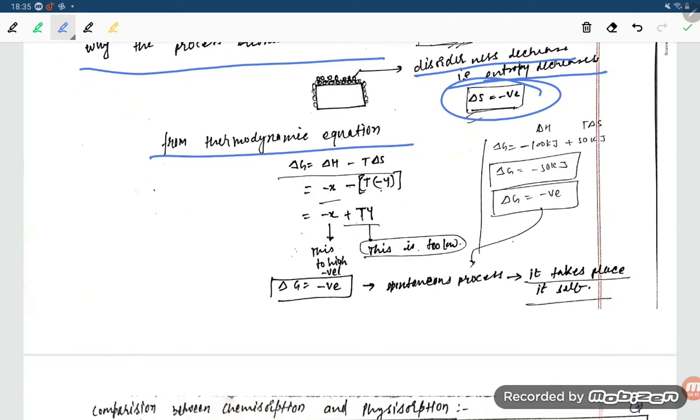For thermodynamics, delta G is equal to delta H minus T delta S. If the terms are negative, negative and positive, then T is too low.